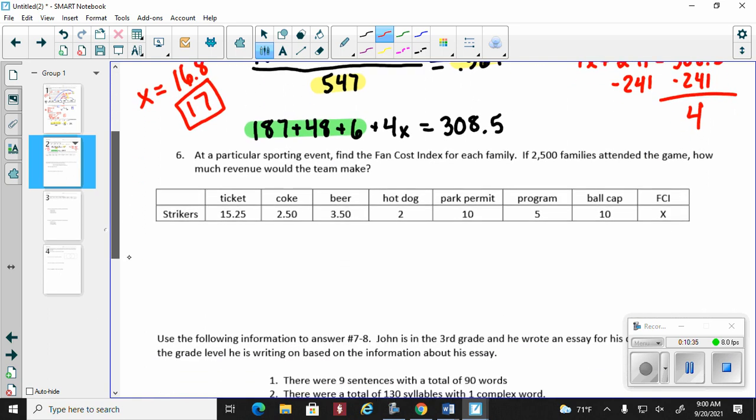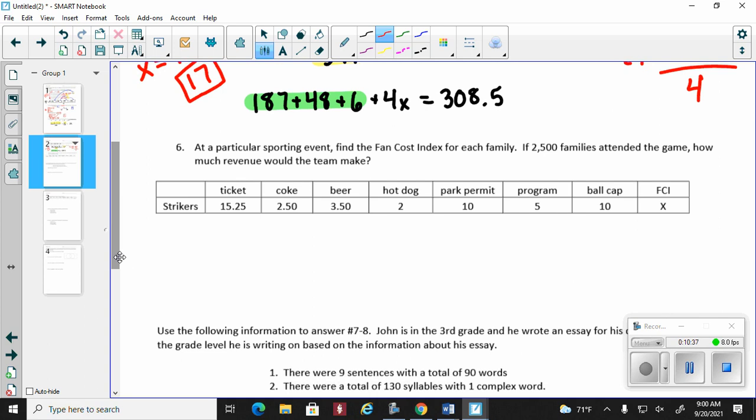All right, so at a particular sporting event, find the fan cost index for each family if 2,500 families attend the game. All right, so things that you need to know going into this question, and that is the family of 4. How many things are being bought for each family member? Okay, remember, it's going to equal the FCI.